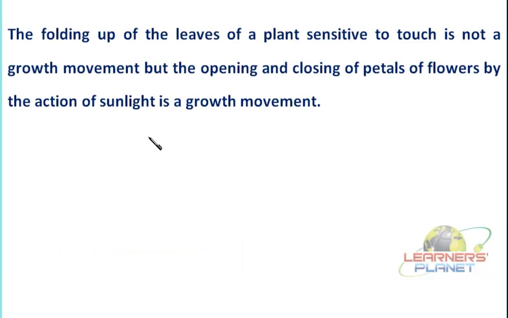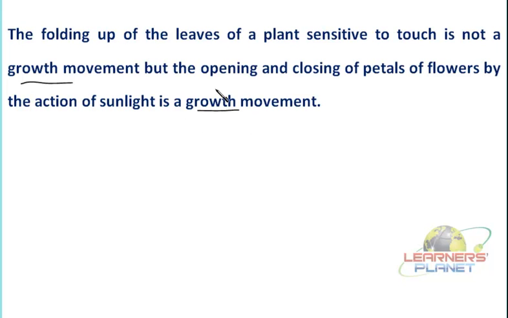Out of all these examples that we have studied till now, you can see that some of the responses are actually associated with growth, whereas the others are independent of growth, isn't it? For example, the folding up of the leaves in the plant sensitive to touch is not a growth movement, whereas the opening and closing of the flowers is related to the growth of that particular flower.